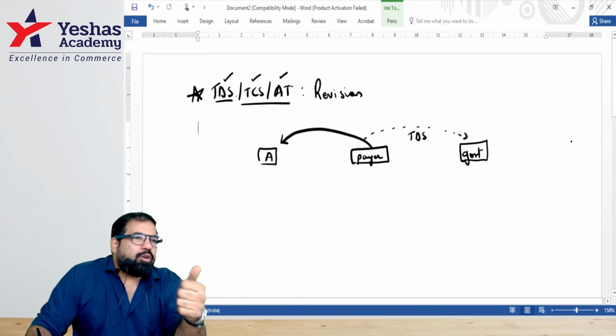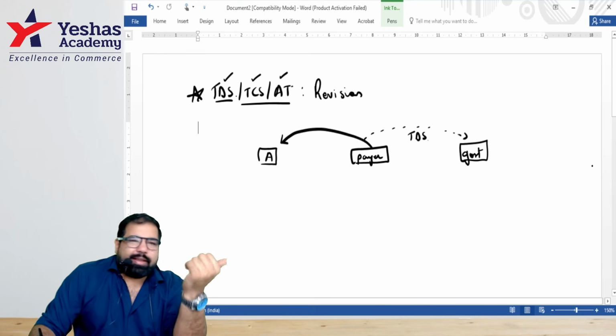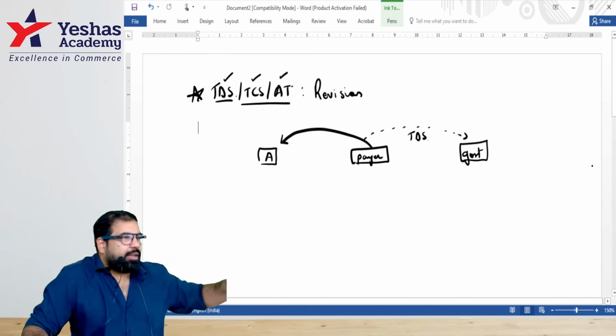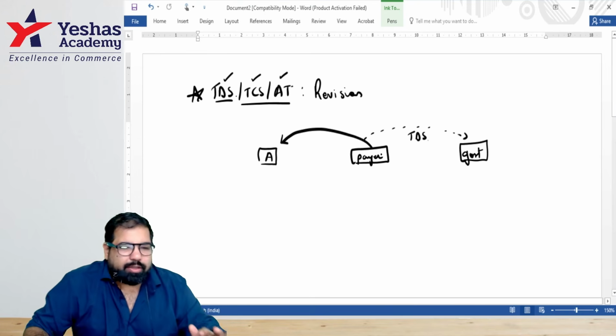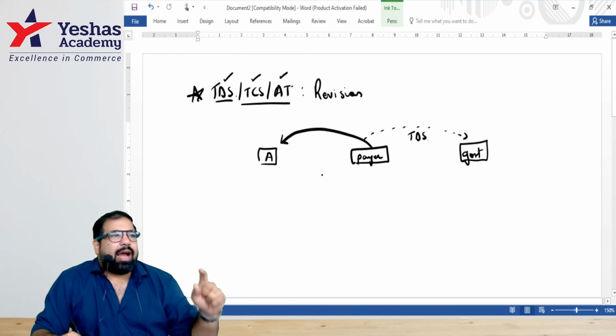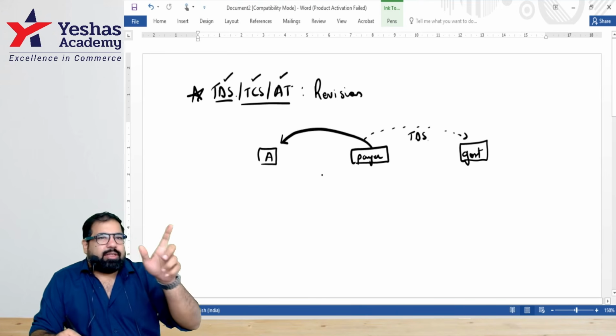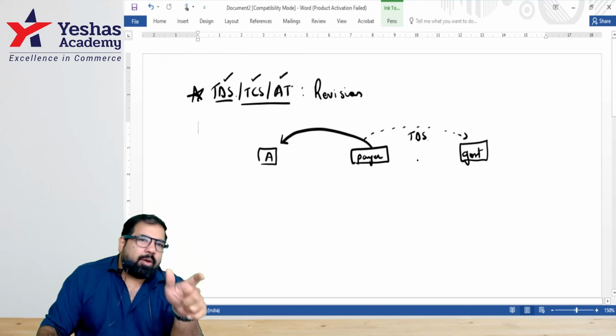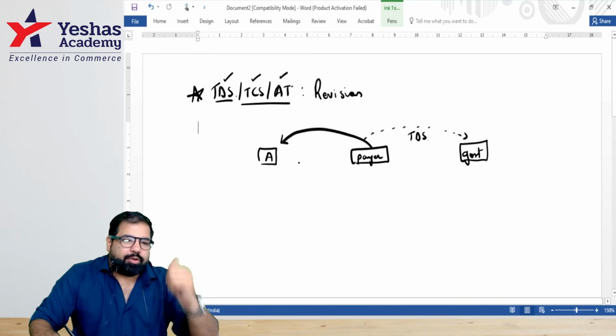If you go in the break and have a coffee, is that an income for that coffee guy? Yes. But on that, there is no TDS. So only on certain incomes, there is TDS. Let's look at what are the incomes on which there is TDS. I'll tell you the nature of the income, you tell me the section, I'll tell you the amount. We'll do a little back and forth together here.